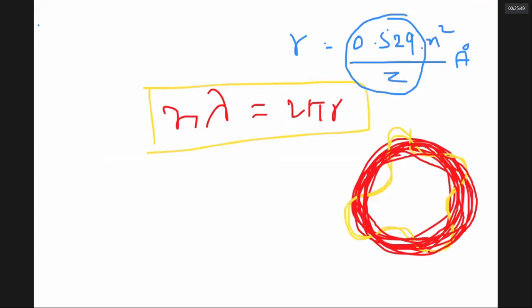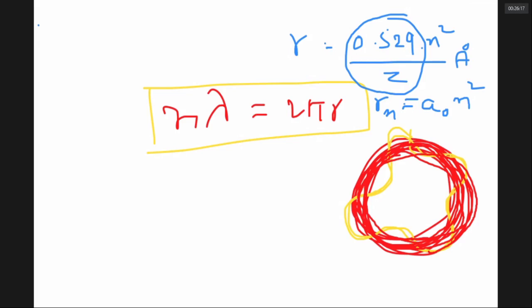So this constant can be said as A0. So the radius of the electron in the nth orbit for hydrogen is given by A0 into n square. What is A0? 0.529 by Z, and for hydrogen Z is anyway 1.